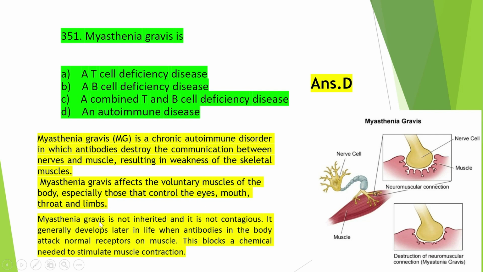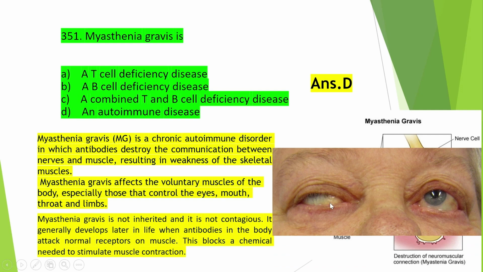It is not inherited and it is not contagious. It generally develops later in life when antibodies in the body attack normal receptors on muscle. This blocks a chemical needed to stimulate muscle contraction. So this is all about myasthenia gravis, and here you can see the consequence of myasthenia gravis in the eye.